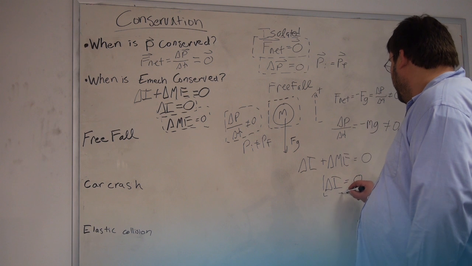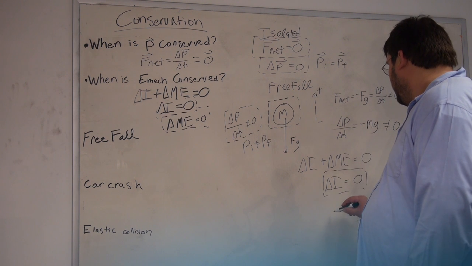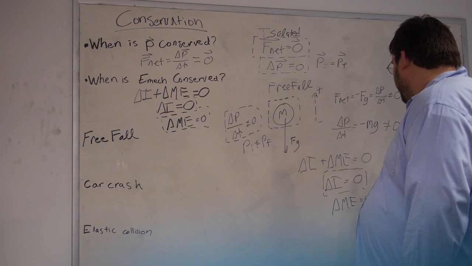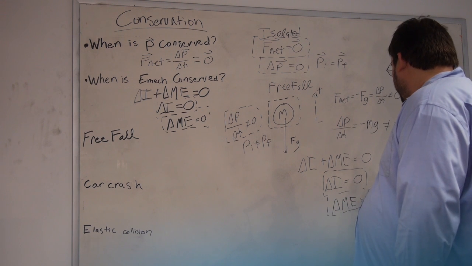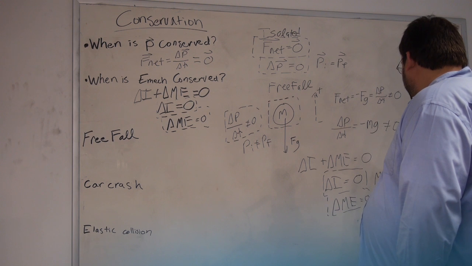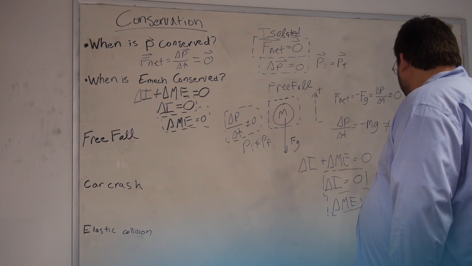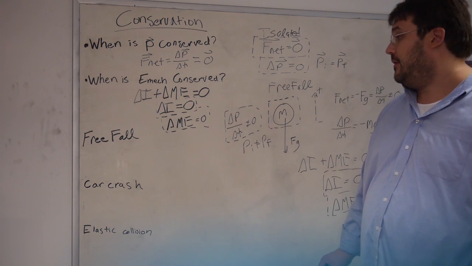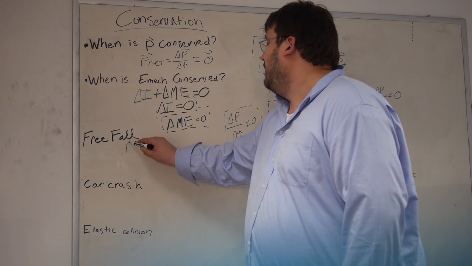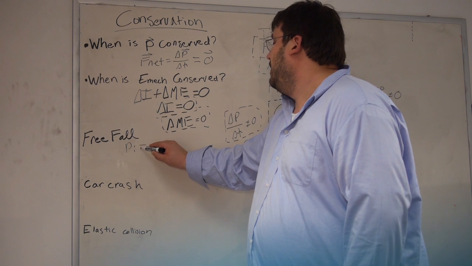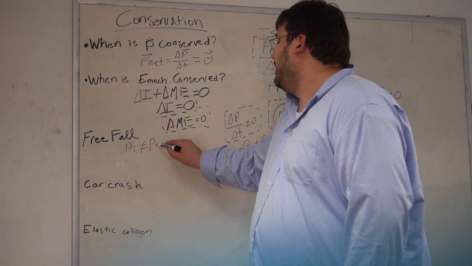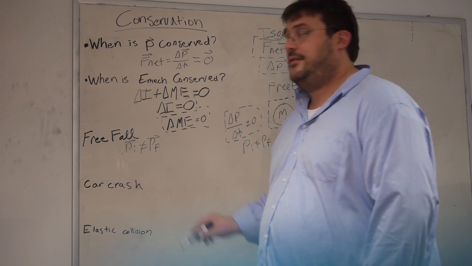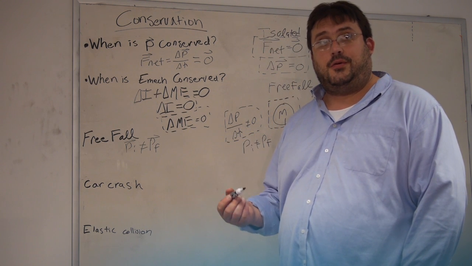So therefore, the change in internal energy is 0. So therefore, delta ME is 0, which means that ME initial is equal to ME final. So over here in free fall, we can say that P initial is not equal to P final. And remember, these momentum values are vectors, but on the other hand, all this motion is in one dimension.